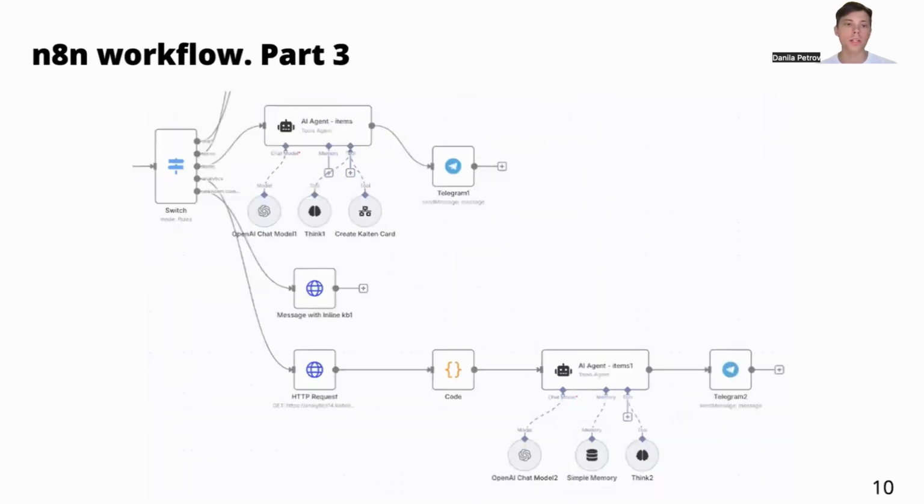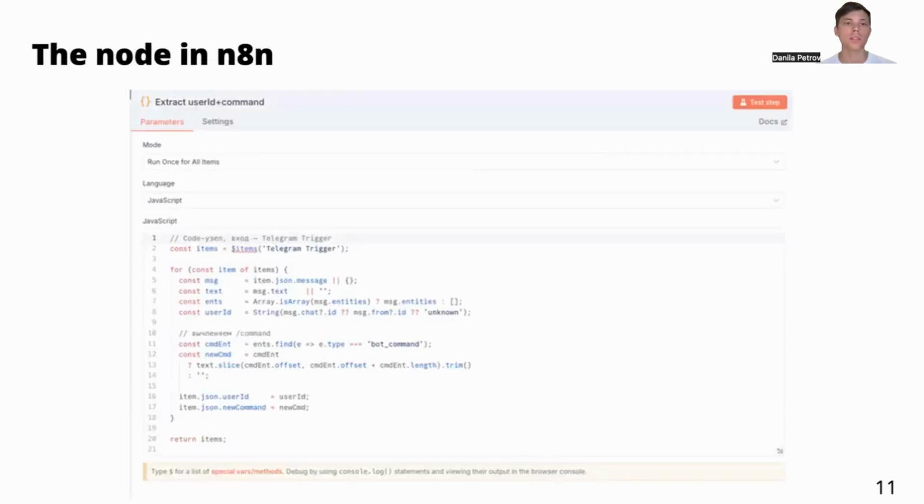Then we have a branch called analytics. At the bottom, you can see that there is also an LLM model. I have chosen 4.0. I was developing it in May of 2025 of this year. And one more branch is for the unknown commands. Here you can see how the nodes in N8N look like. It was written by me in JavaScript. It was written with some comments in Russian.